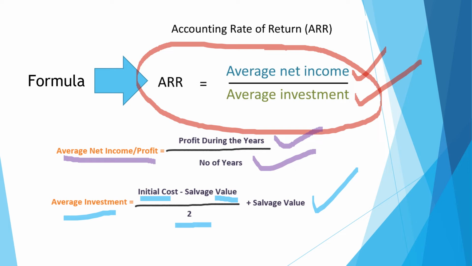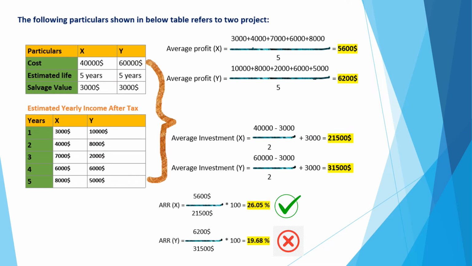And what is salvage value? This is nothing but the remaining value of an asset after the expiry of its life expectancy. Here you can see in this example, we have the costs of 2 projects with us. One is the X project, one is the Y project.